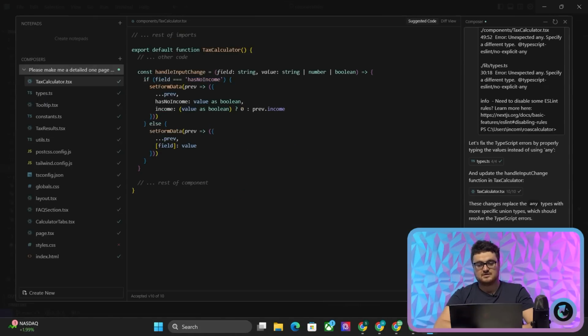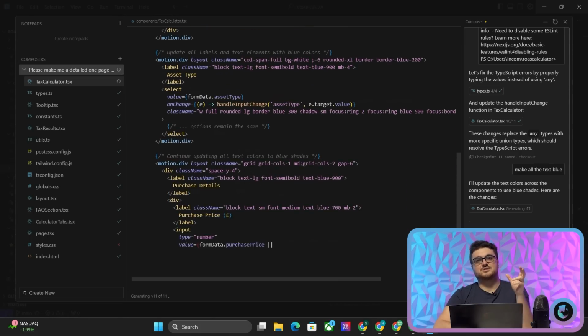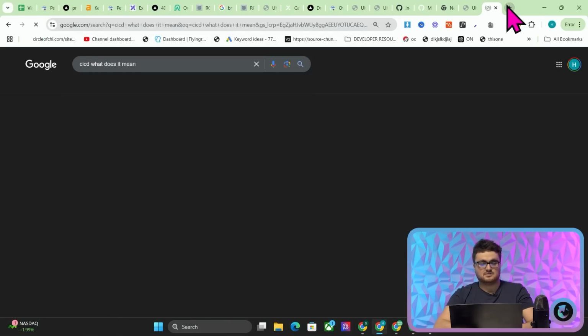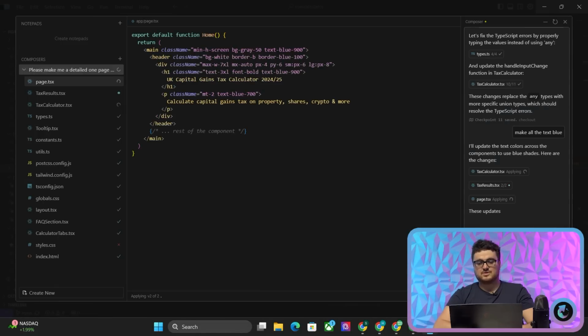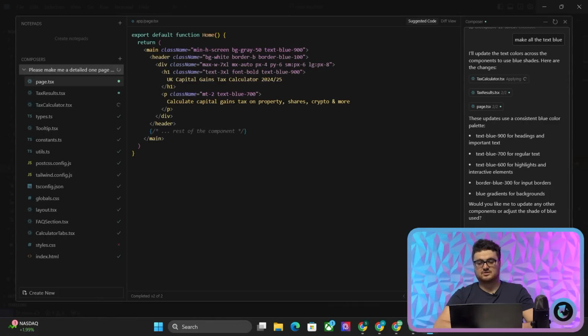So I can even close this project, open it again, and then Control-Shift-I and say, like, make all the text blue. Okay, this is a really bad example because now everything's going to be blue, which was kind of stupid, but whatever. So you've actually set up CI/CD. I don't actually know what it means. Continuous integration and continuous development, right? That makes sense. So what that means is all I have to do now is watch this. This is the really cool thing about Vercel and also Netlify and GitHub. When you combine those things together, you have this incredibly powerful system, okay?